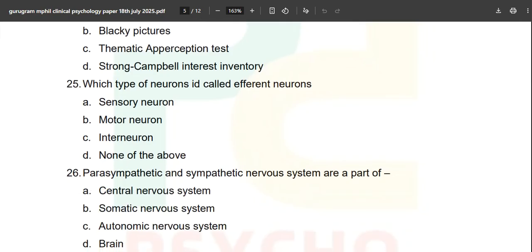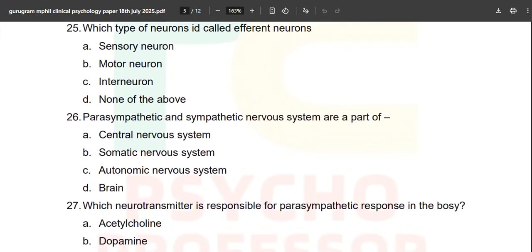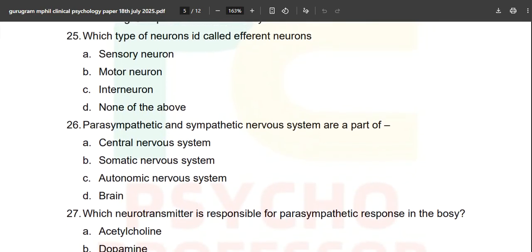Now, next question, number 25: which type of neurons is called efferent neurons? Let's take psychoanalysis into the picture, because the question is not about the id. The options are sensory neuron, motor neuron, interneuron, and none of the above. Whenever you find such questions, you have to generalize and look for the most likely answer, and it is the motor neuron over here.